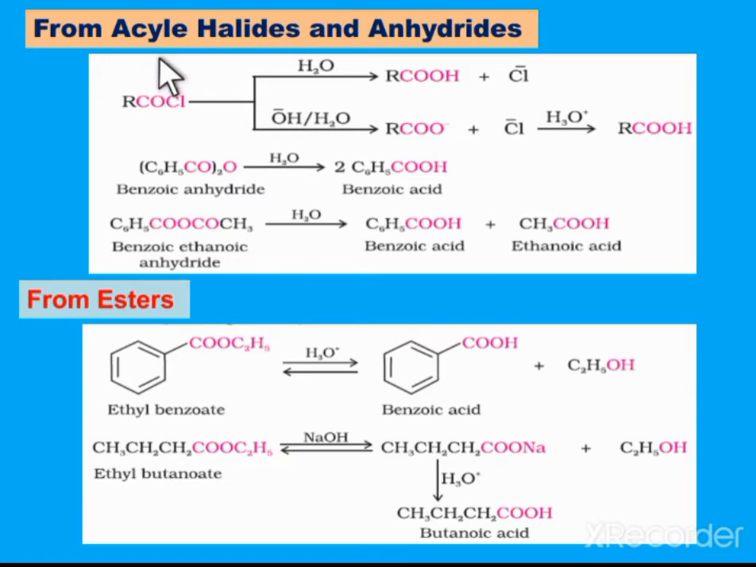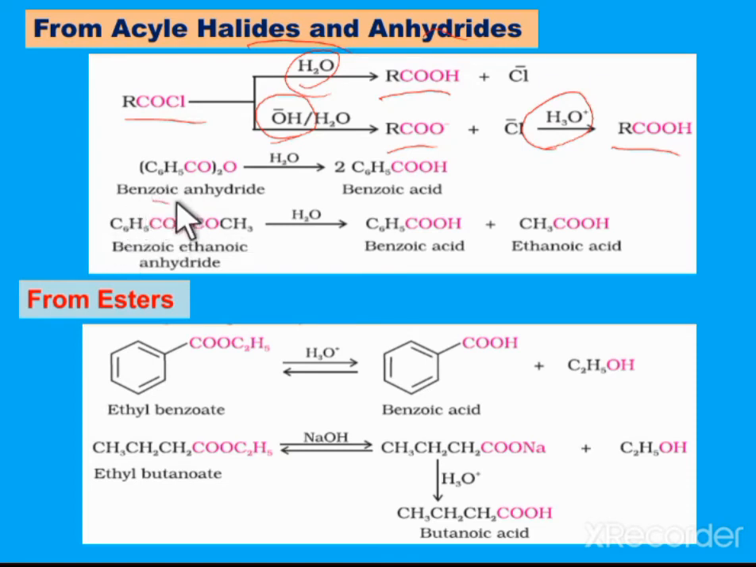Next, the preparation method from the acyl halides and anhydrides. When acyl halides undergo hydrolysis, we get the carboxylic acid, whereas when acyl halides undergo hydrolysis in a basic medium, initially we get the carboxylate ion. Now the carboxylate ion undergoes acid hydrolysis, and we get the carboxylic acid.